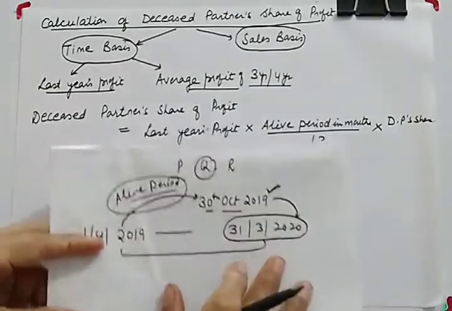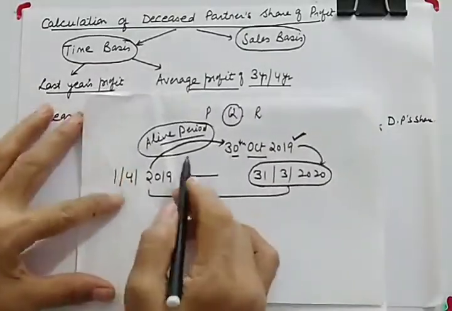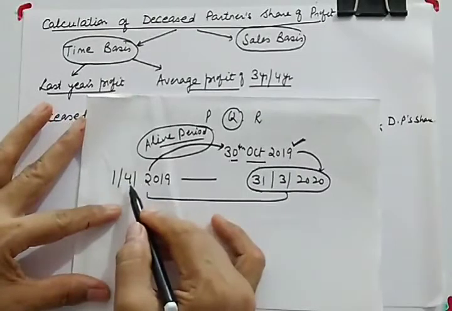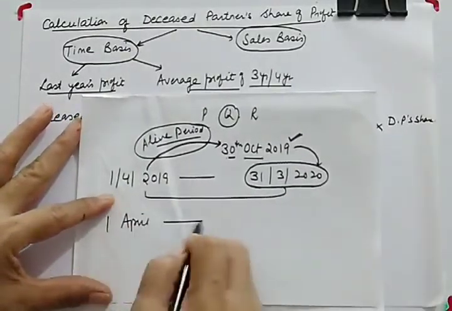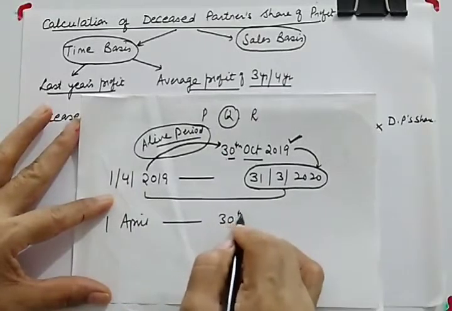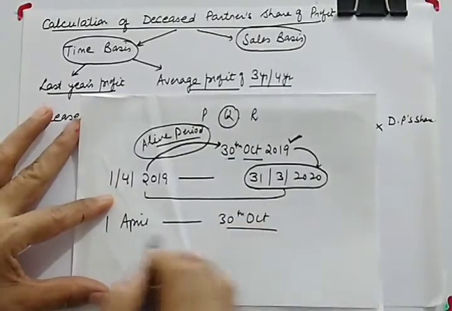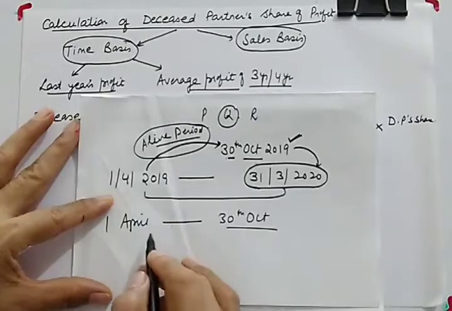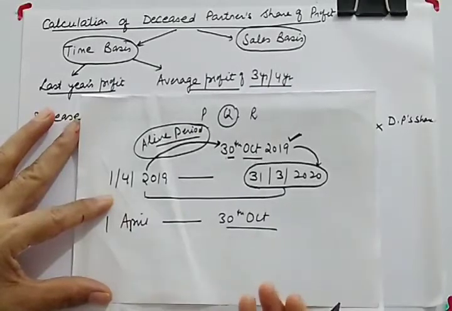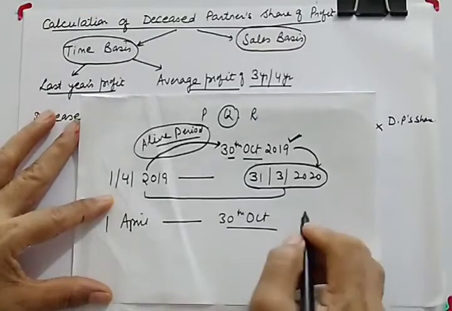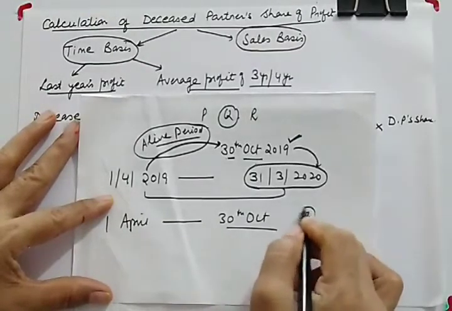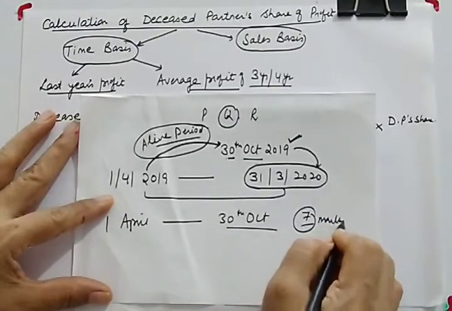For example, here the alive period will be how many months? You will count the period from 1st April till 30th October. So how many months from 1st April? April, May, June, July, August, September and October. So it will be 7 months. The alive period will be 7 months.